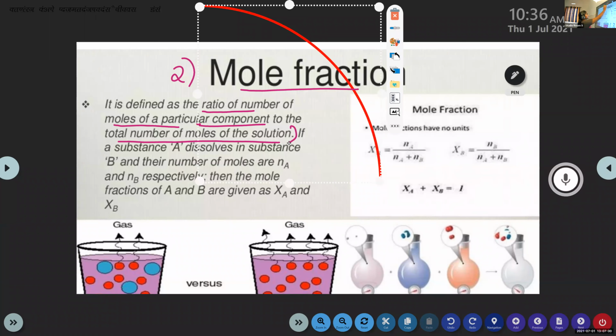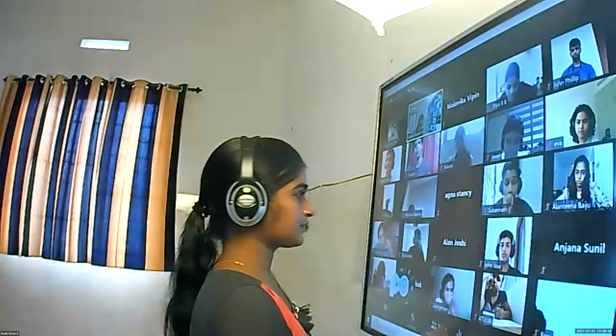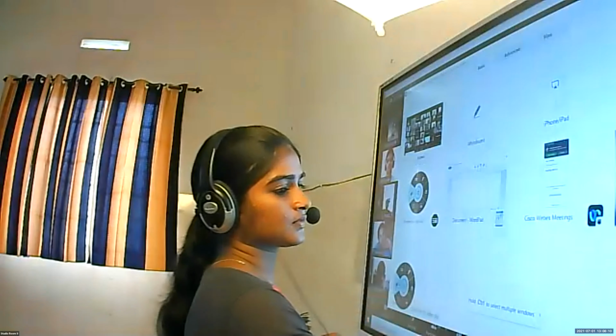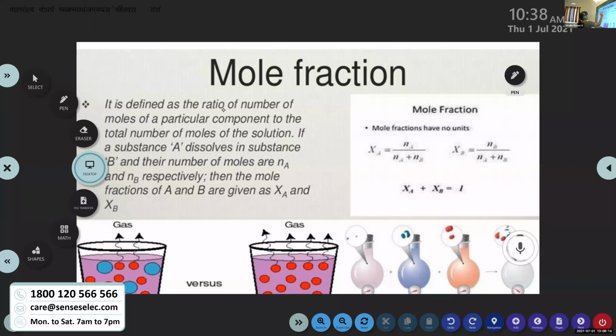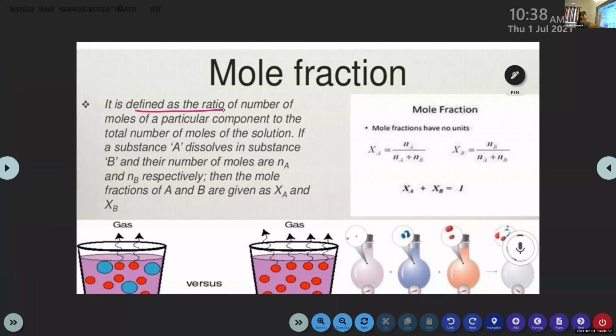Okay, so mole fraction is defined as the ratio of number of moles of a particular component to the total number of moles of the solution. Here we are considering the ratio of number of moles, not the mass.